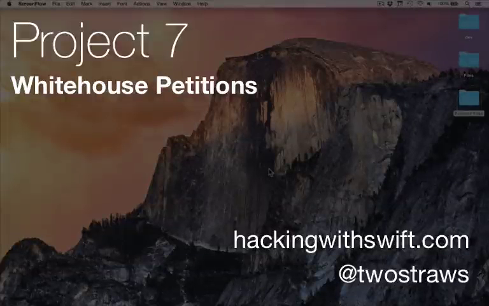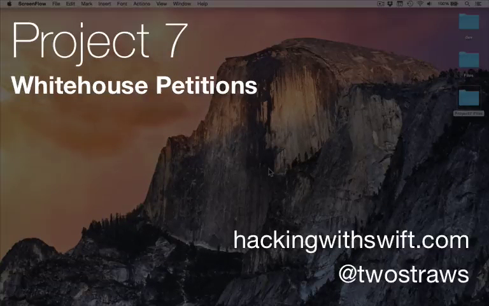This is Project 7 of Hacking in Swift. We're going to make a new app to show petitions to the White House using a number of new things, not least tab bar controllers, data types, and a new file format called JSON.